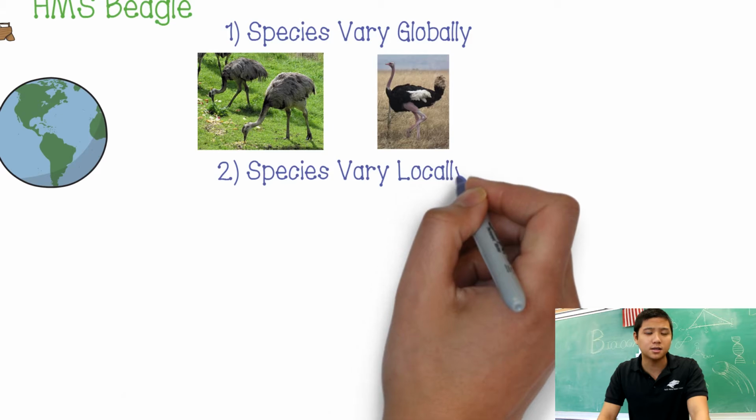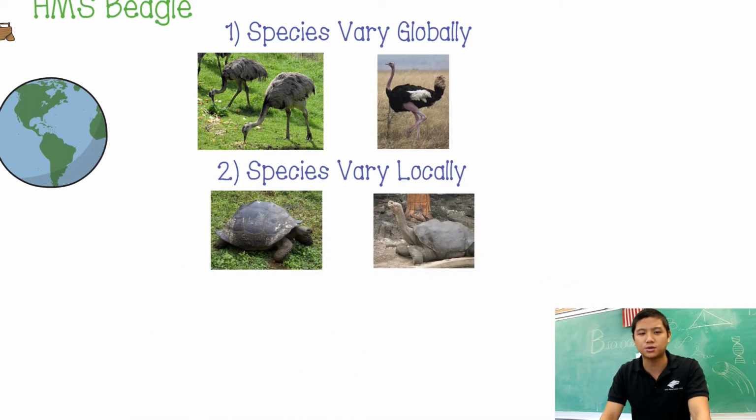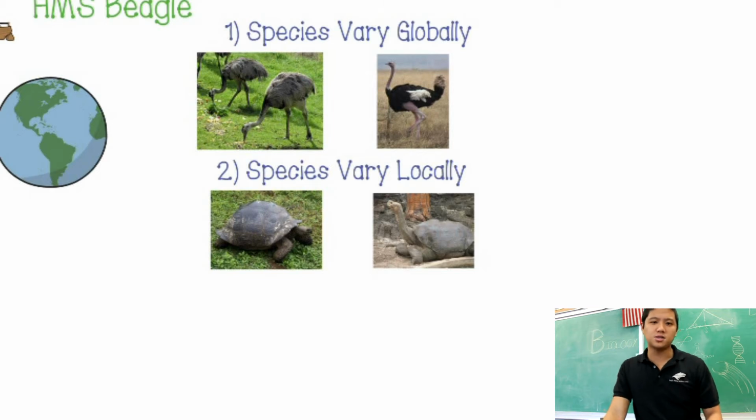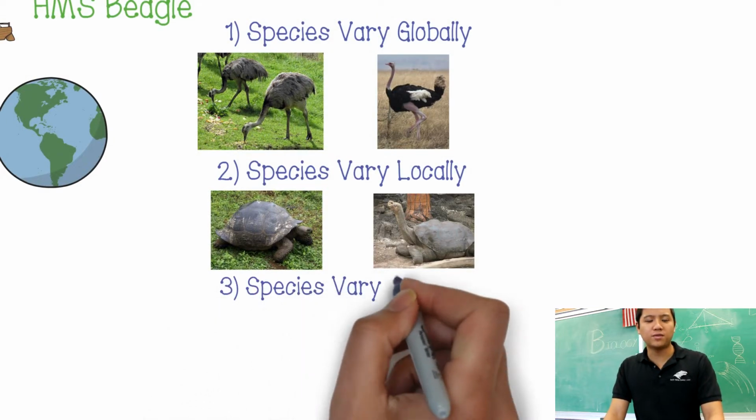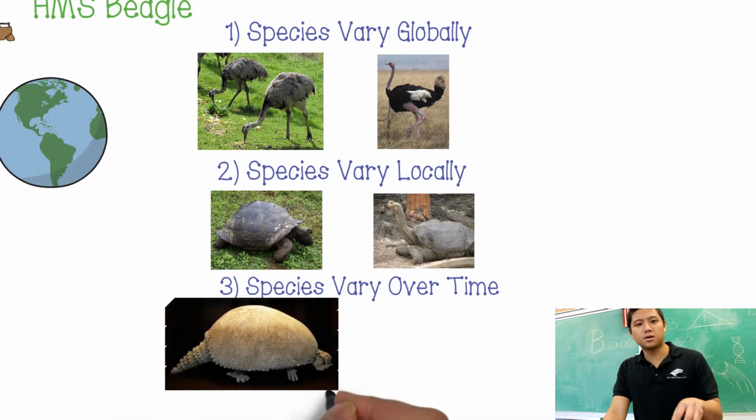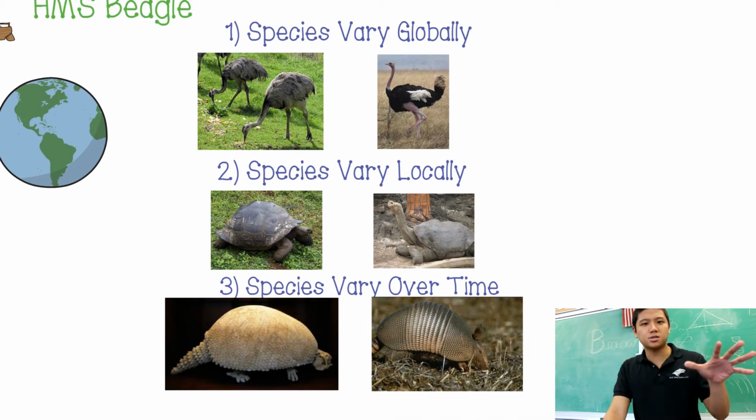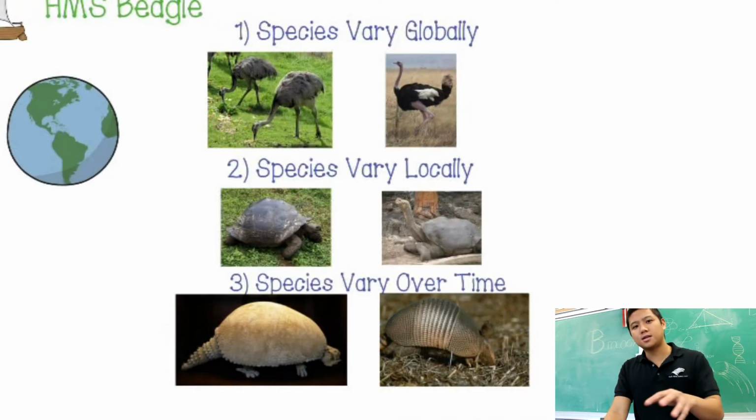So he looked at the Isabella Island turtle and the Hood Island turtle, and he found that their shells were different, allowing them to stretch their necks differently to reach different levels of vegetation. He was wondering how and why these differences occurred. Lastly, he found differences over time. He found a fossil, the Glyptodont, and compared it to a modern day creature called the armadillo. And he was wondering why the Glyptodont was no longer in existence, yet this very similar creature, the armadillo, we find today.